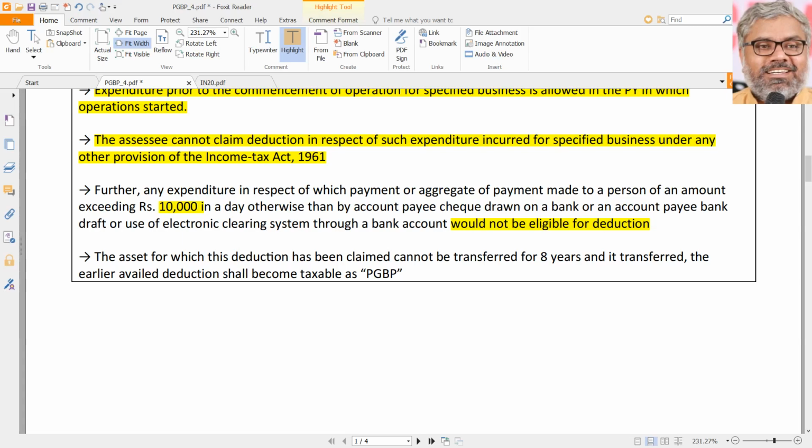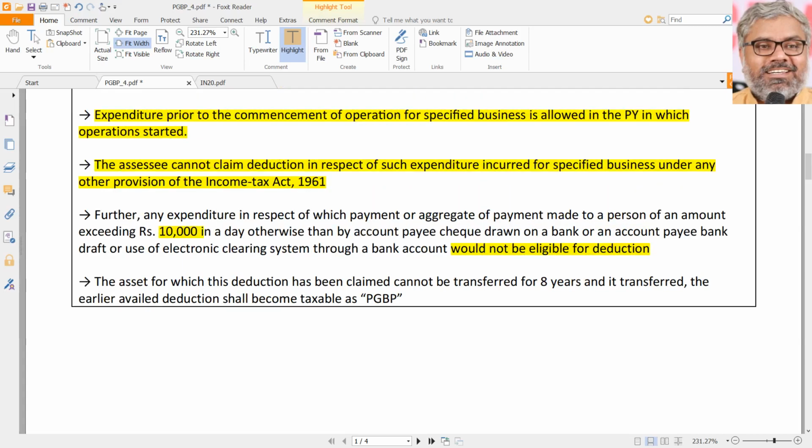One more striking factor you can observe. Was there a similar restriction in section 35 also? There was no such particular restriction in section 35 specifically. That was there in 32. In fact, almost everywhere it is there. Wherever a deduction is given, amount cannot be paid more than 10,000 rupees in cash to one person in one day. So, in 32 it was there. No depreciation can be claimed.